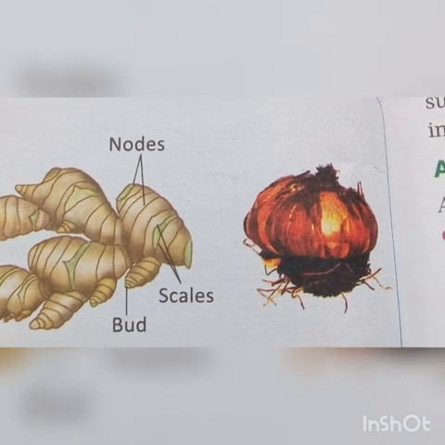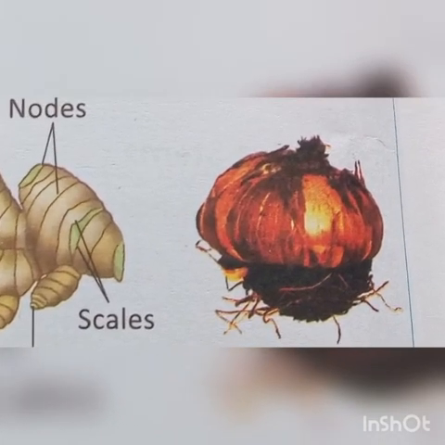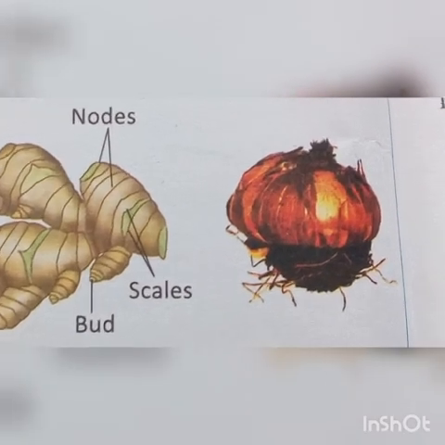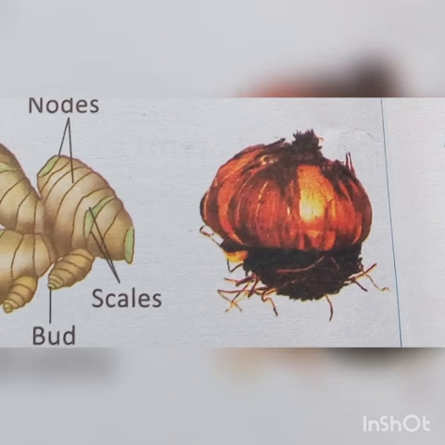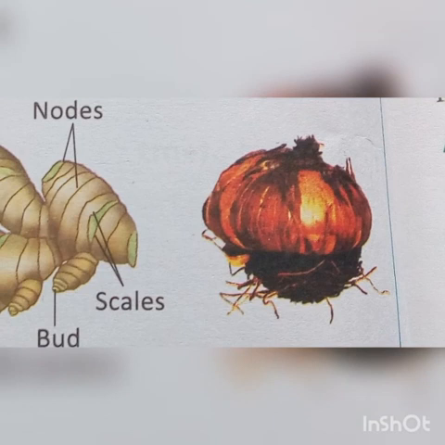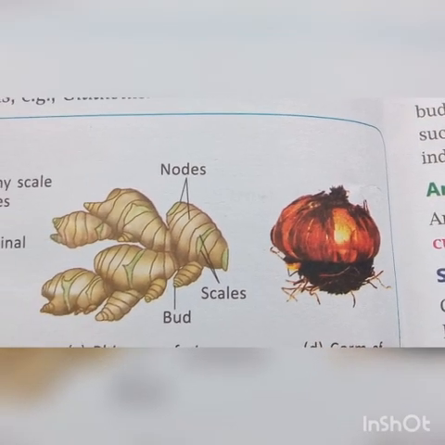Now the next example is the corm. Examples of corms are colocasia, which we use at home and eat, and gladiolus corms. Gladiolus is a flowering plant. If you see, the stem is under the ground, and whatever you are seeing above the ground are the leaves and the flowers. Flowers are used in bouquets. So these are underground stems, and you keep them as seed, and when favorable conditions come, they start giving rise to a new plant.